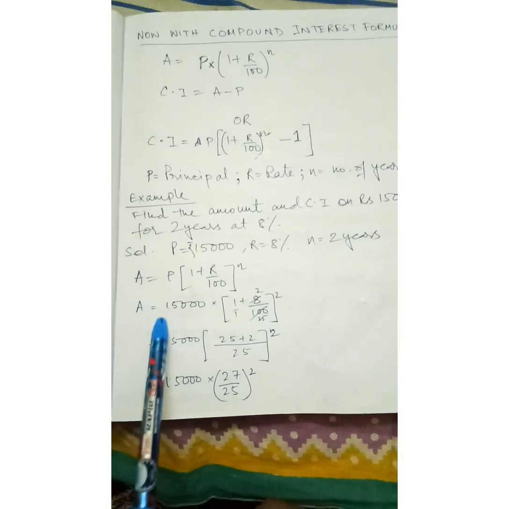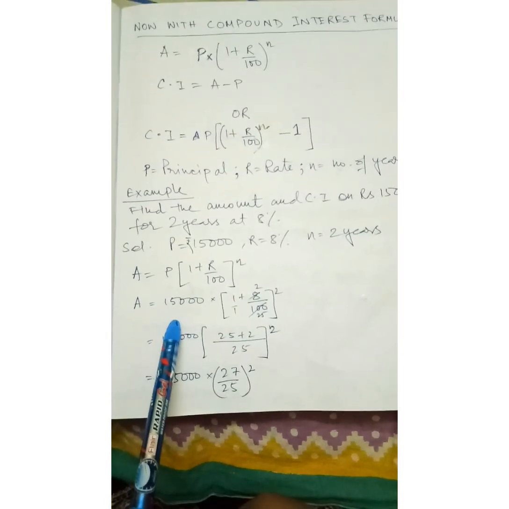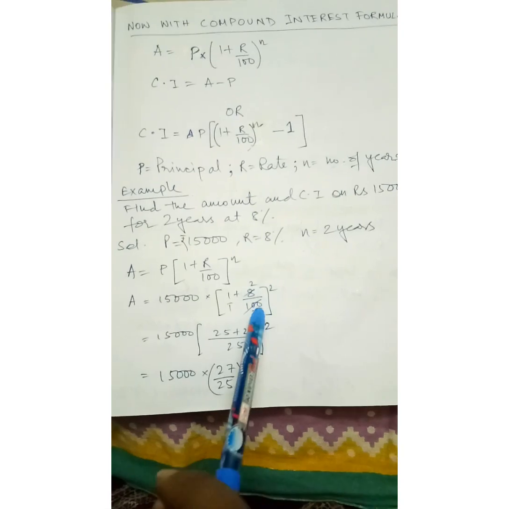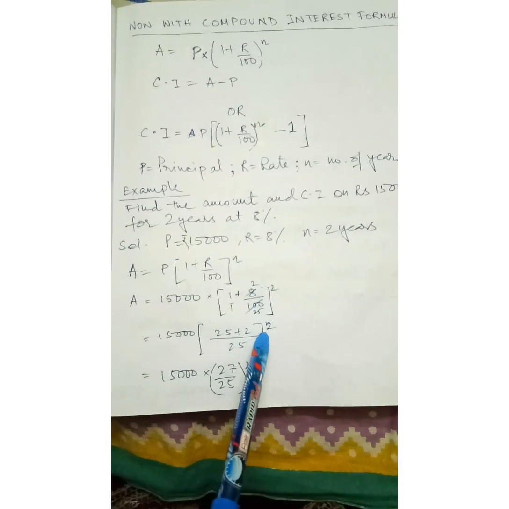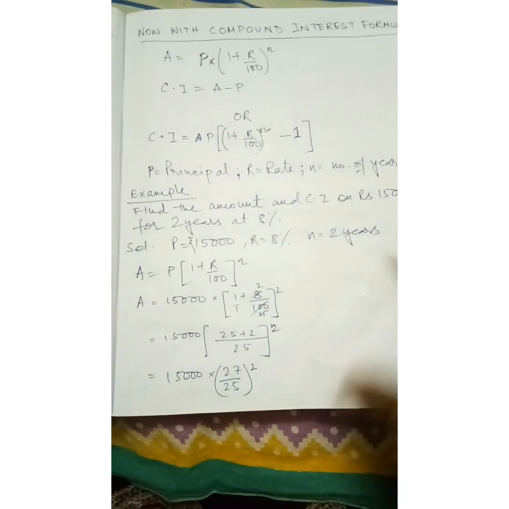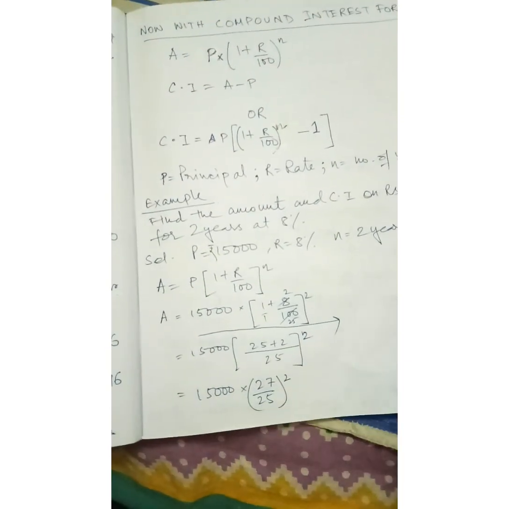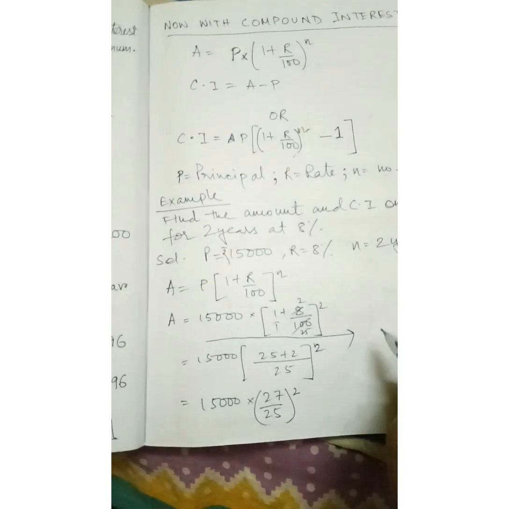Next, what is given: CA equals 15,000 into (1 plus R by 100). Here R is 8 by 100, cancelling out, what is coming is 2 by 25. Here one more step you can do, that I have written. I can write down one more time.